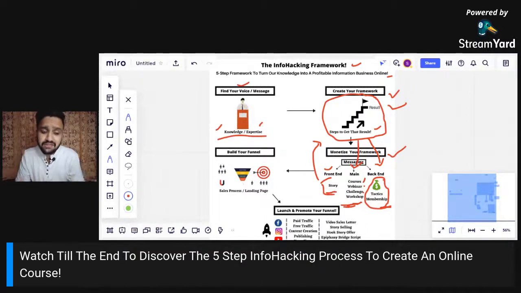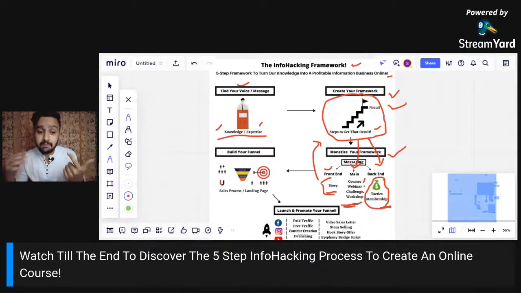Yes, we are going to give the strategical part of our framework. Here I'm teaching you how to create your own course, right? But I'm not showing you how exactly you should do it. There is a difference between knowing what to do and how to do it, right? So we are only going to share the what to do version, the steps to achieve a specific result. Here I'm sharing the steps to create your own course, right? We are going to give the story for free. We are going to give the main message, the strategy of our framework, for free.